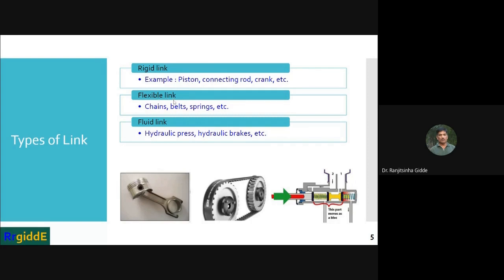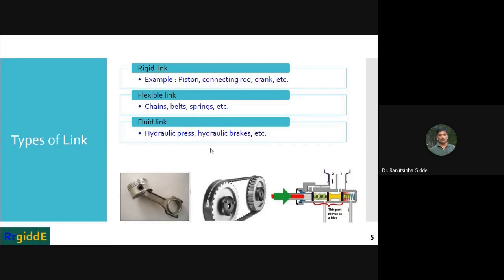Then what is a flexible link? Chains, belts, springs, etc. This is a flexible link, but it is going to transmit the motion from one wheel to another. Then what is a fluid link? Fluid link, I have already told you: hydraulic press or hydraulic brakes.